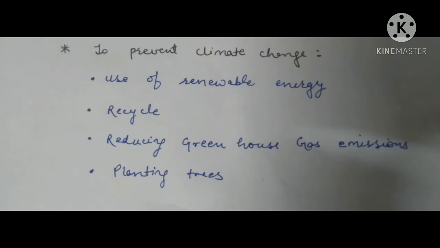Next one is how to prevent climate change. We can prevent climate change by using renewable energy. As we increase the supply of renewable energy, we will be able to replace carbon intensive energy sources. Recycling is a cost effective and eco friendly process that eliminates waste and doesn't emit greenhouse gases into the environment. We can reduce greenhouse gas emission by using public transport and installing solar light. We can prevent climate change by planting more and more trees, as trees can absorb carbon dioxide from the atmosphere.